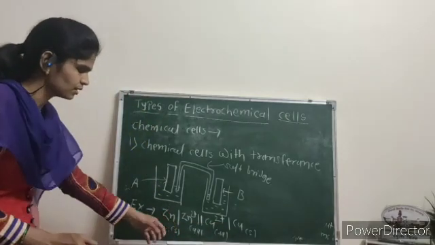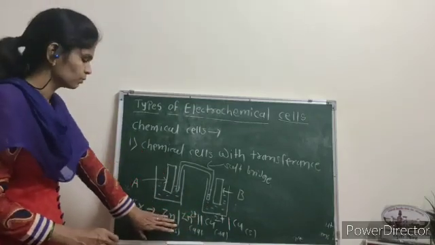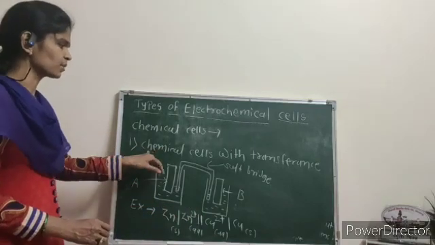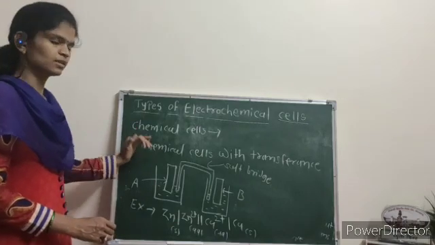This is the first half cell, this is the second half cell, and the transfer of ions takes place by porous partition or salt bridge. Therefore, this type of cell is called chemical cell with transference. This is the first type of chemical cell.